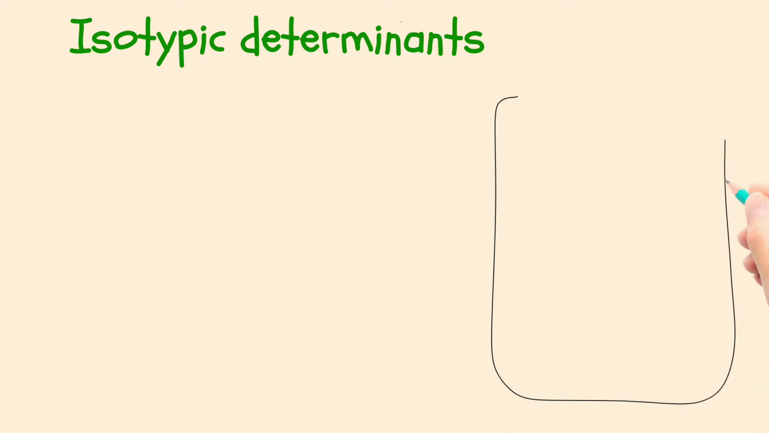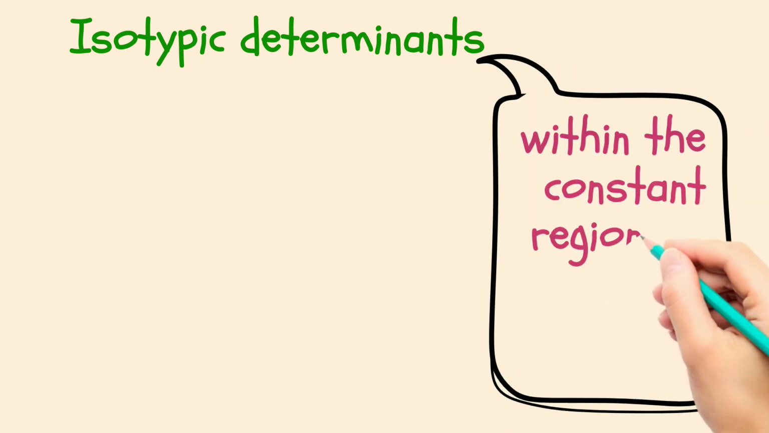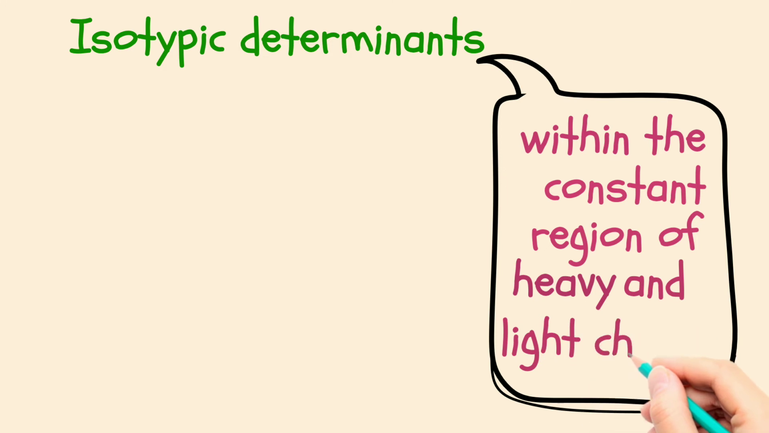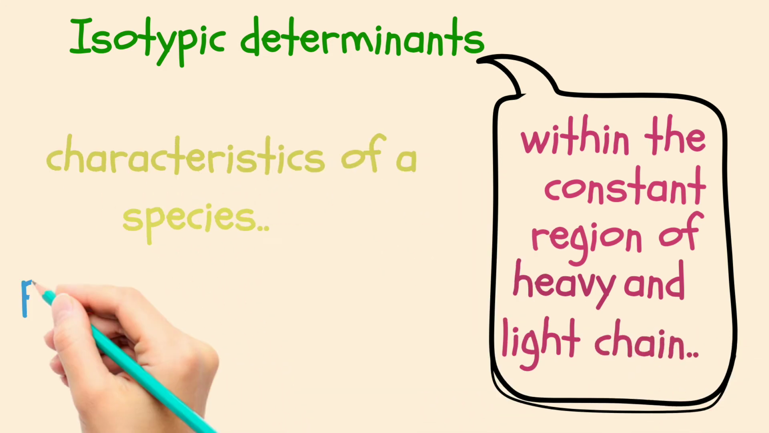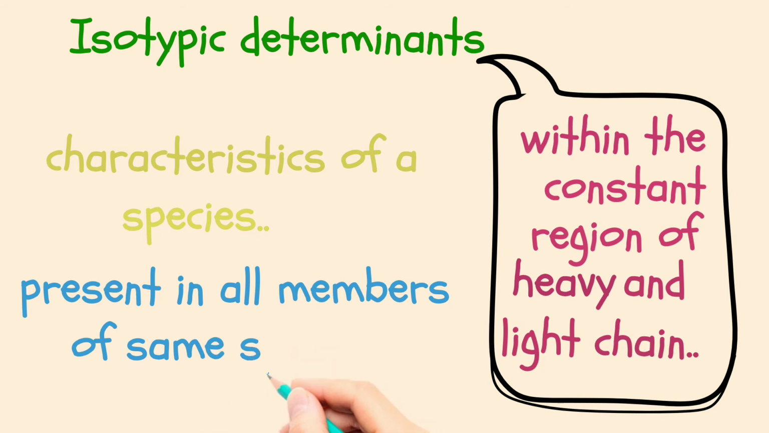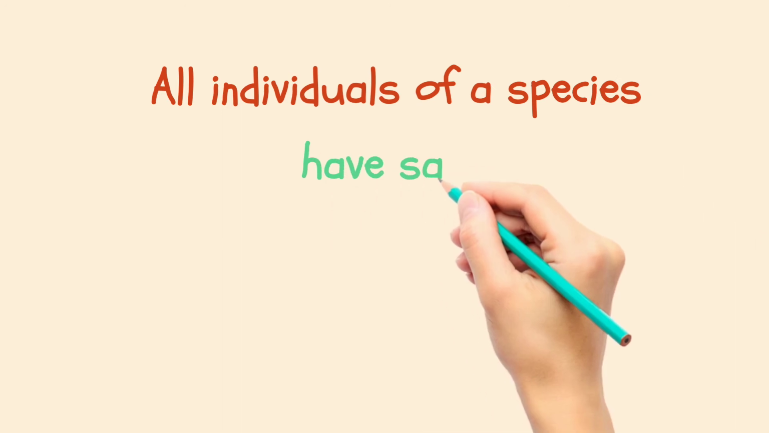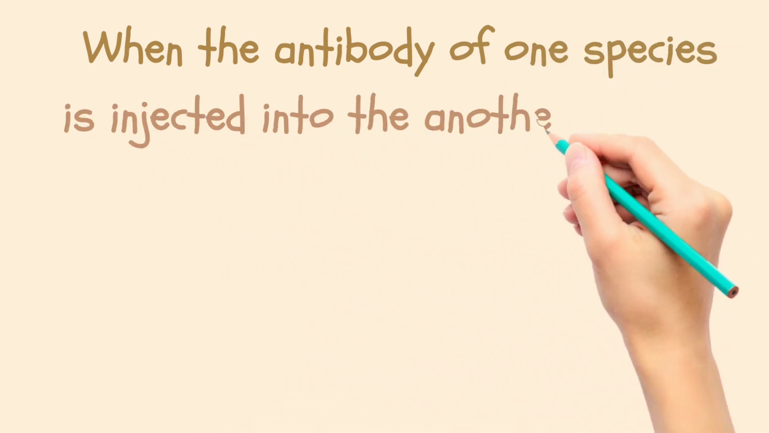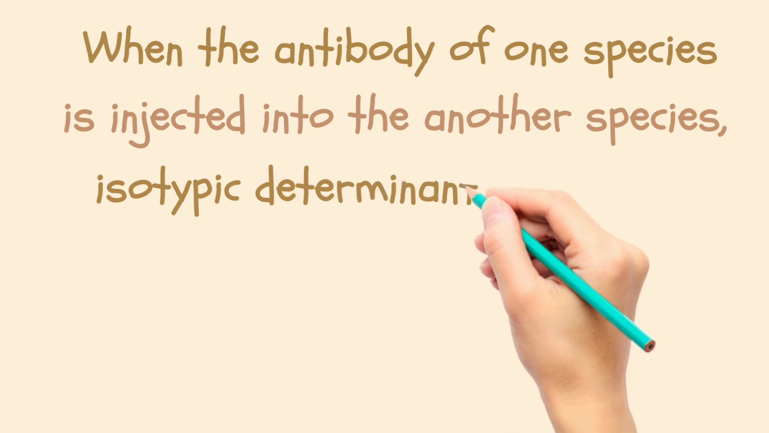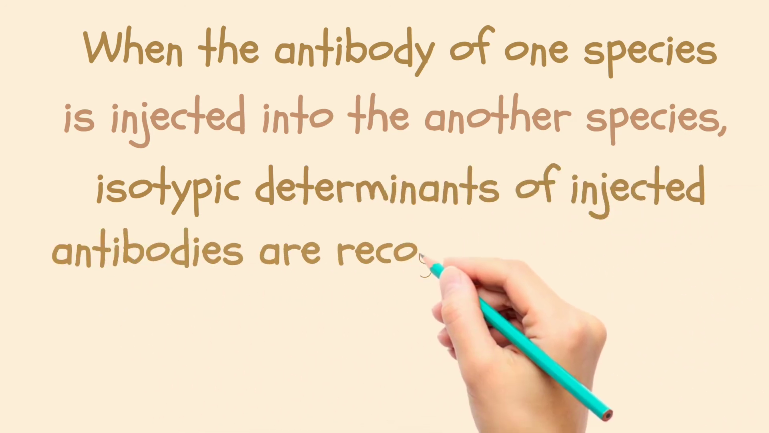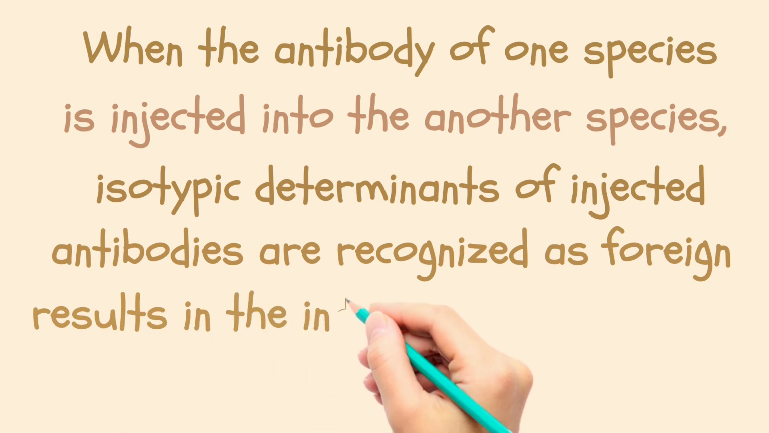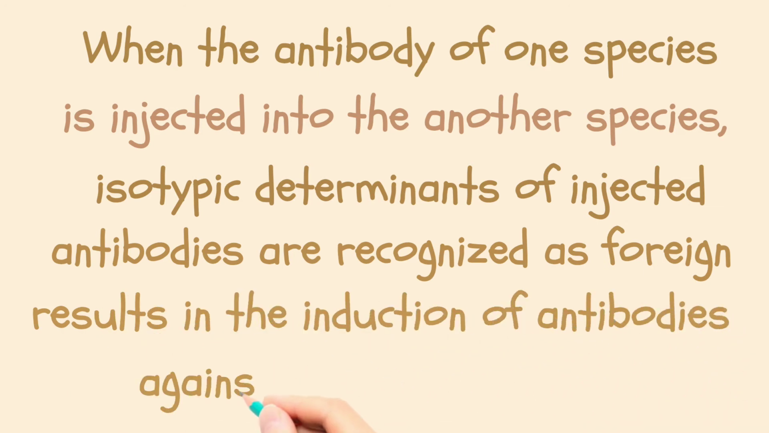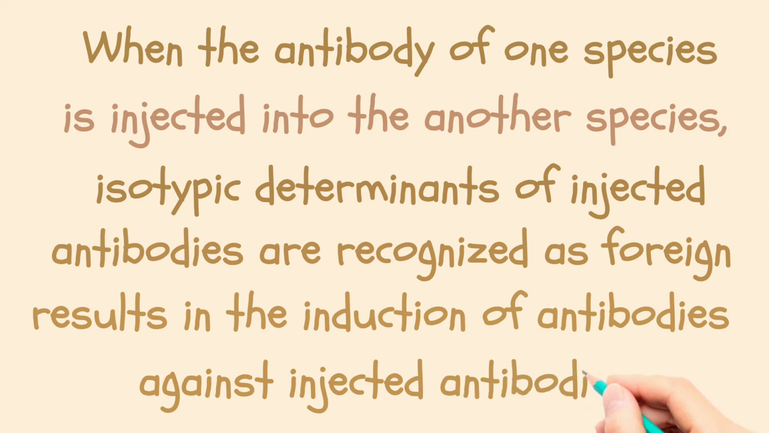Isotypic determinants are antigenic determinants within the constant region of the heavy and light chain. They are characteristic of a species. They are present in all members of the same species. All individuals of a species have the same isotypic determinants. When the antibody of one species is injected into another species, the isotypic determinants of the injected antibodies are recognized as foreign. It results in the induction of antibodies against the isotypic determinants of the injected antibodies.